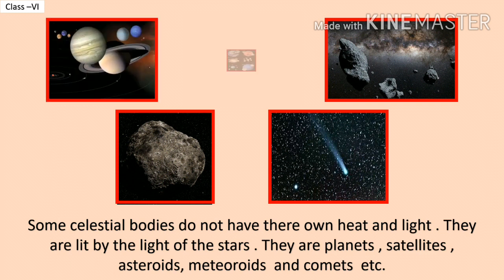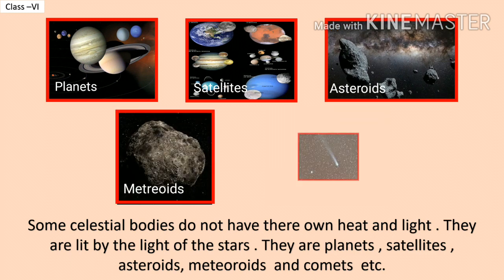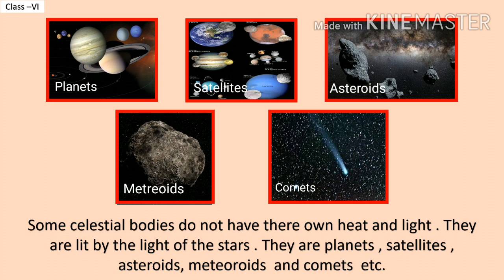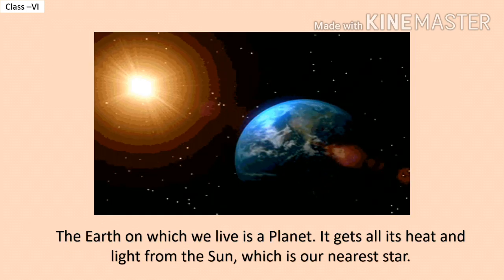They are planets, satellites, asteroids, meteorites, and comets, etc. The Earth on which we live is a planet.